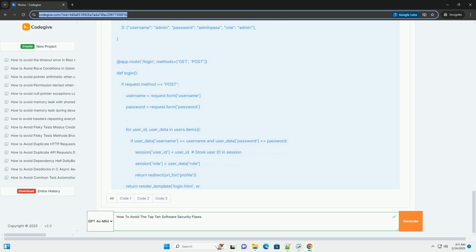Avoid scattering access control logic throughout your code base. This makes it harder to track and maintain. Role-based access control, RBAC. Use roles to define permissions. Assign users to roles, and grant permissions to roles. This simplifies management.